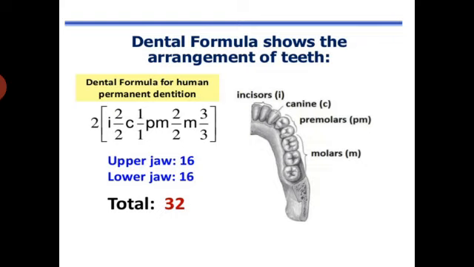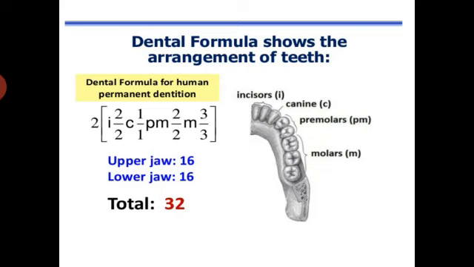For example, this is the calculation of dental formula in human beings. That means we consist of 32 teeth. How they have been arranged in each half of the upper and lower jaw. So in this I, C, PM and M indicate the incisors, canines, premolars and molars present on each half of the jaw.